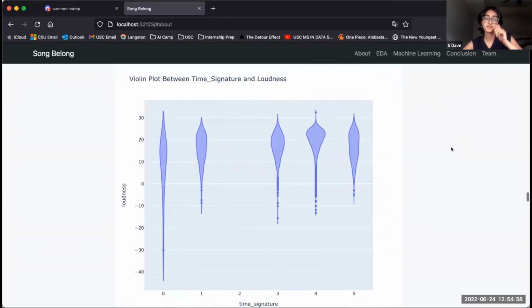Then another thing we graphed was some violin plots. This one's between time signature and loudness, to look at the distribution of loudness in terms of time signature. For this, we found that generally as time signature increases, the variability among loudness decreases. As you can see, time signature 0 has the largest range, while time signature 5 has the lowest range. Another thing we found about the distribution is that it's fairly unimodal across all time signatures, and also fairly right skewed.